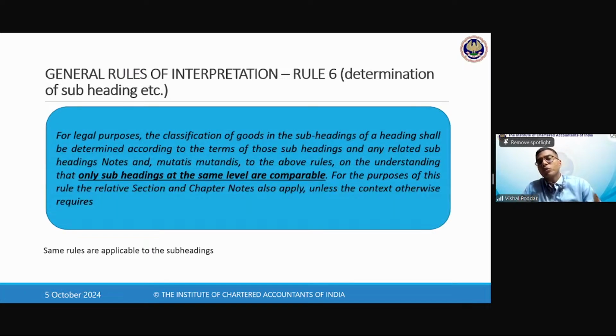The same rules which you applied for deciding the chapter and the headings, the same rules you apply at the subheading level. So for the subheading, go by the notes, if any, go by rule 2, whether it is in semi-finished form or unfinished form, or if there is more than one heading or subheading applicable, go to rule 3. If rule 3(a), the specific rule. If rule 3(b), the rule of character. If not, then go by the last sequence rule. So this applies firstly at the heading level, and then again the same rules continue for deciding the subheading.